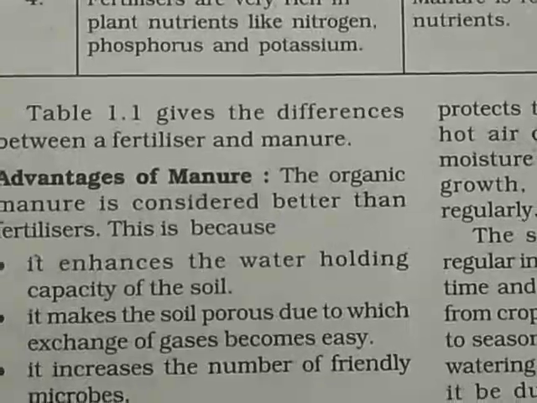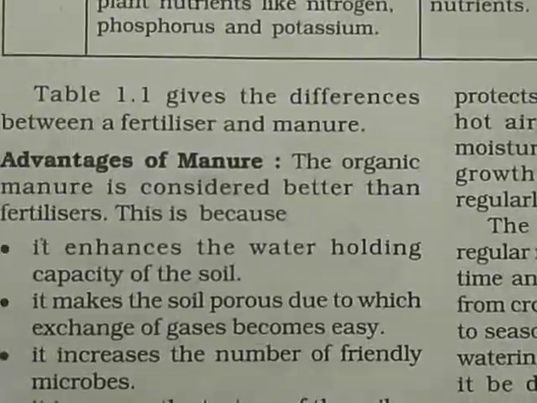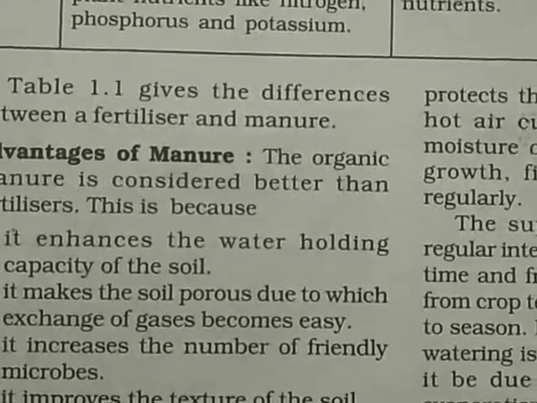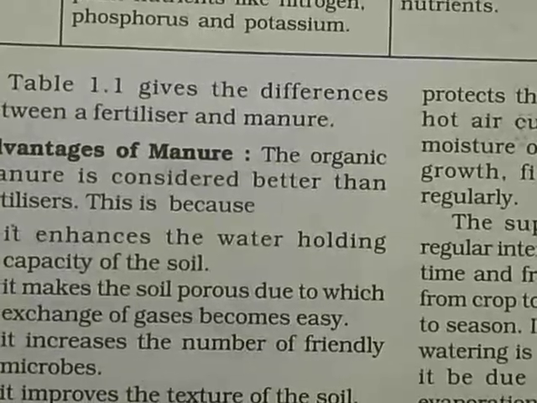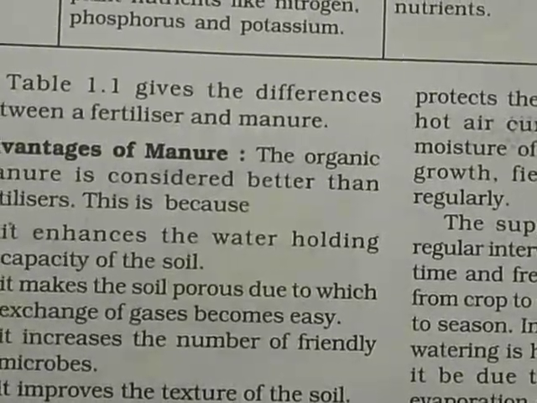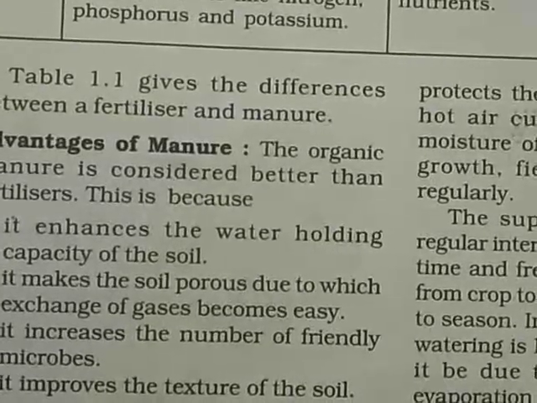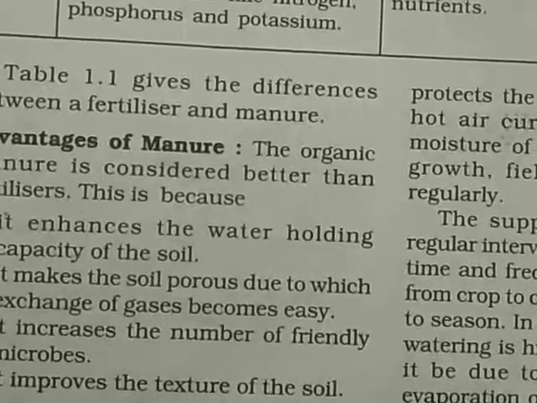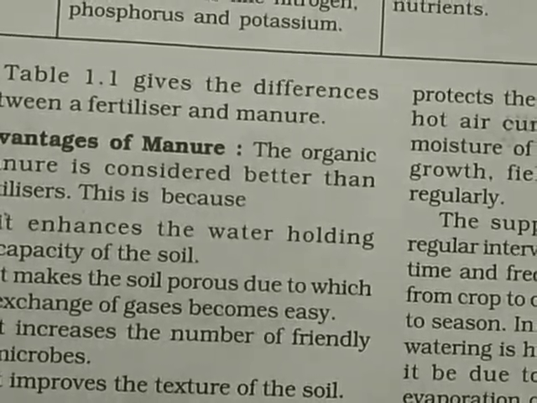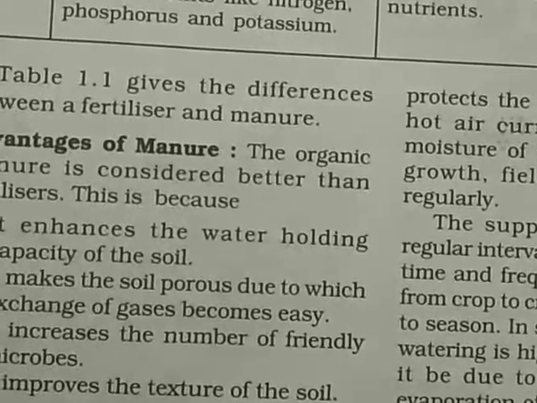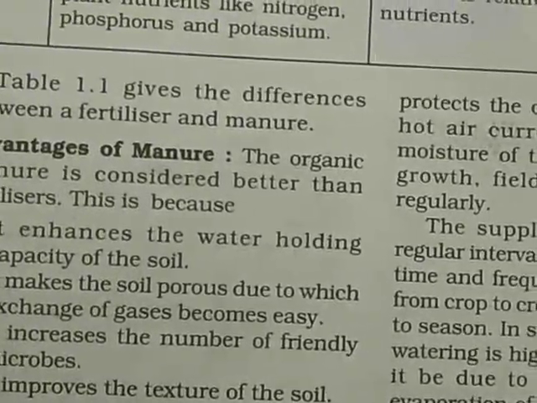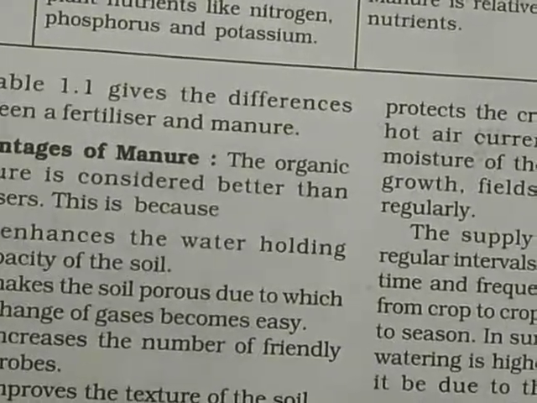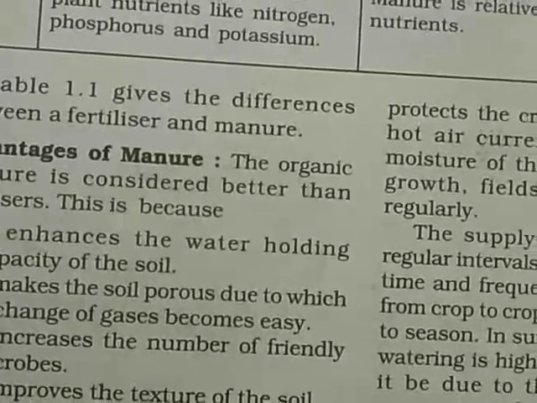Now there are some advantages of using manure. Organic manure is considered better than fertilizers. This is because, first, it enhances the water holding capacity of the soil. Second, it makes the soil porous, due to which exchange of gases becomes easy. Third, it increases the number of friendly microbes. Fourth, it improves the texture of the soil. Manure has advantages because there is no chemical added and it is prepared with organic materials in the farm.